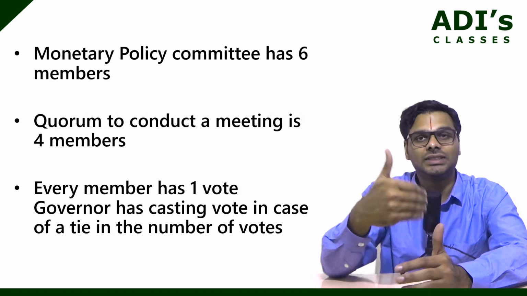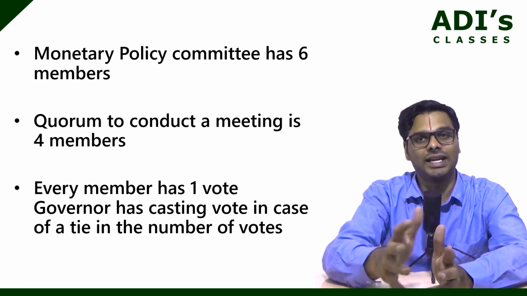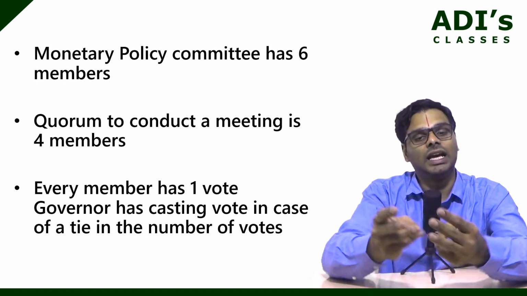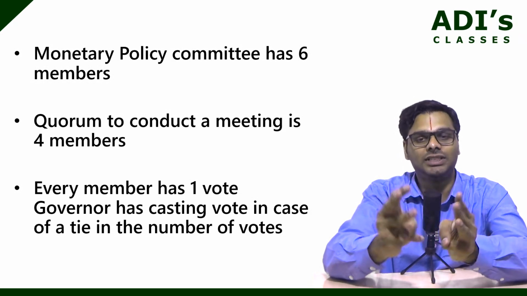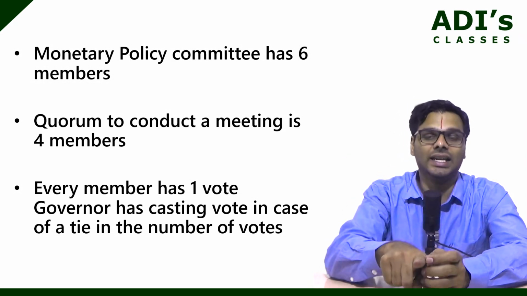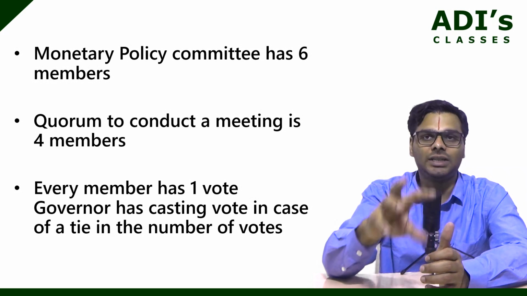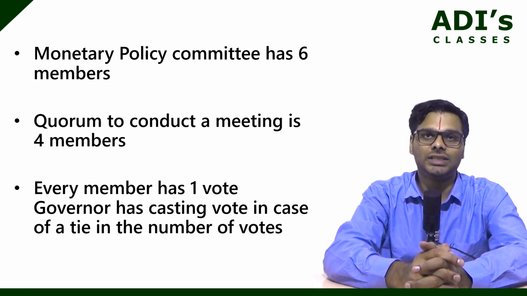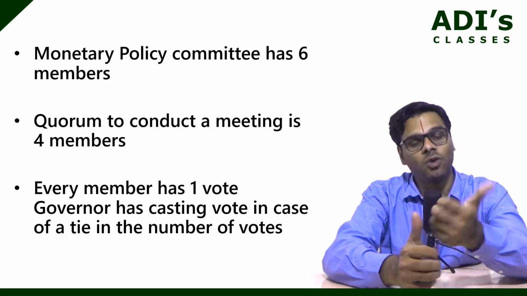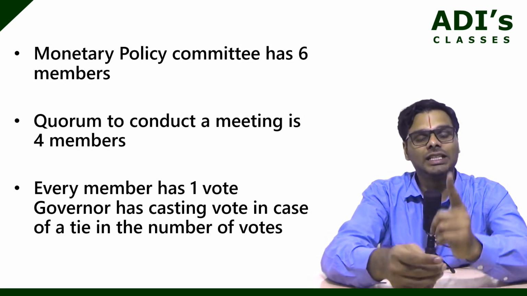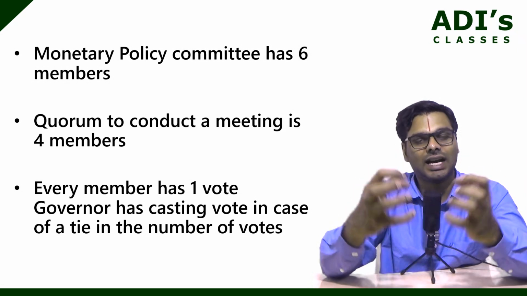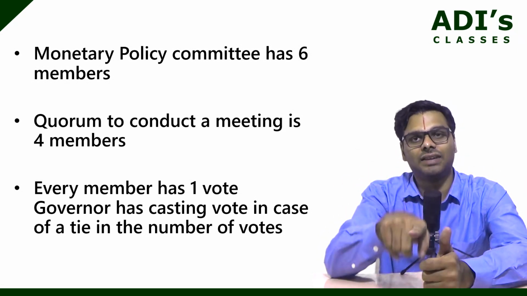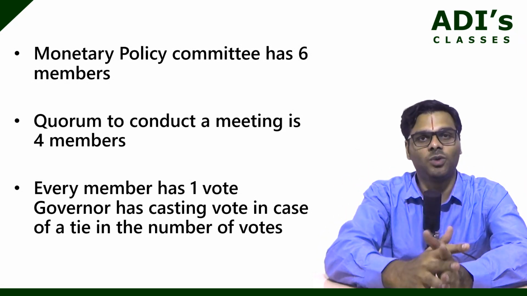In that case, the governor can vote again with a casting vote so that a decision is made. So the committee has 6 members, the quorum is 4, each member has 1 vote, and in case of a hung meeting the governor has a casting vote.